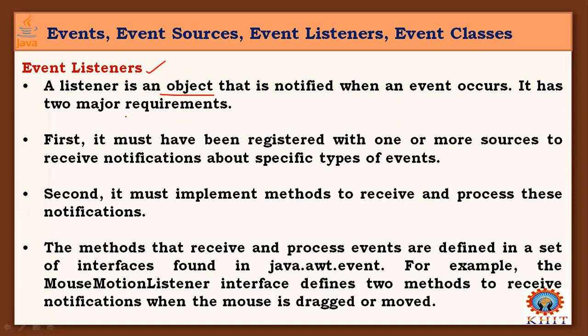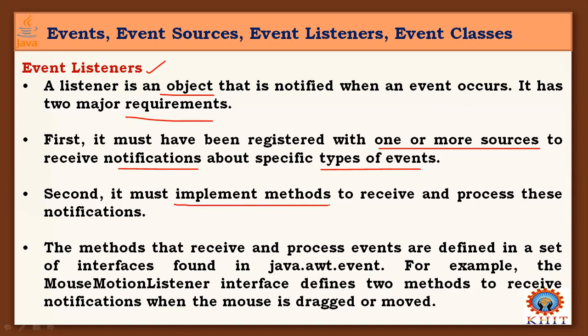There are two major requirements. The first: it must be registered with one or more sources. Definitely, only then can we handle the event generated in our programs and receive notification about that specific type of event, based on the registered listener, right?